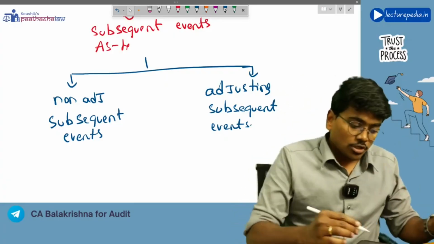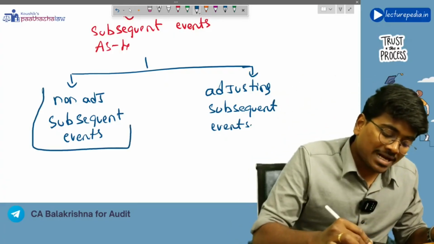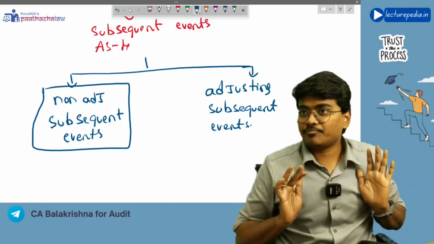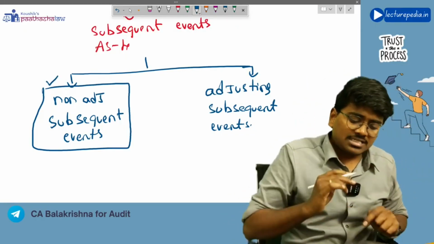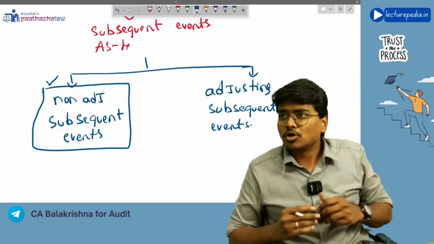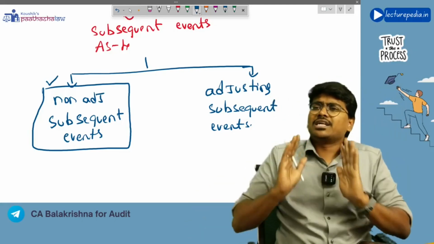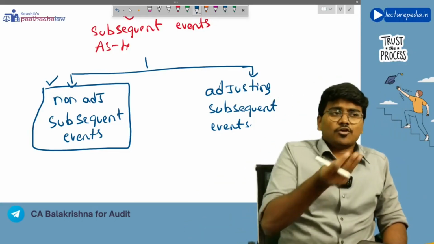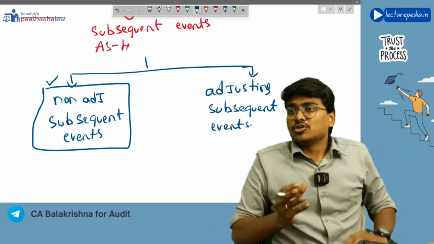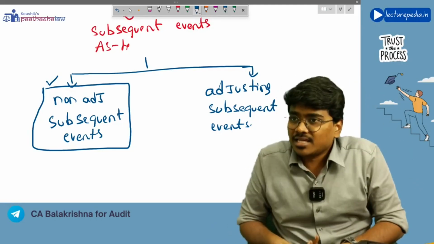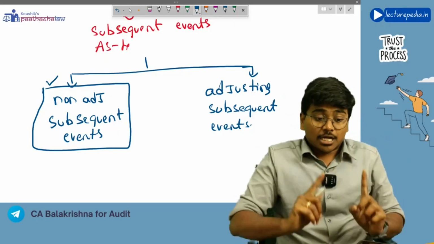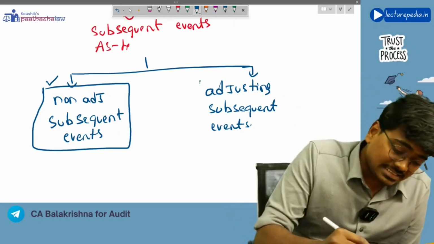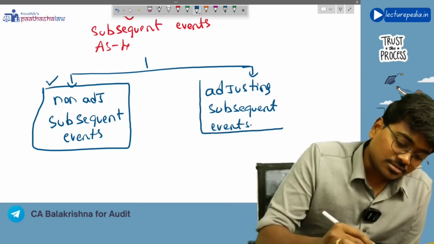Got it? So that is known as non-adjusting subsequent events. Now, is the auditor concerned about these non-adjusting subsequent events? No, because you are auditing financial statements of 2025-2026. So you will be concerned with only transactions that have occurred in that period.